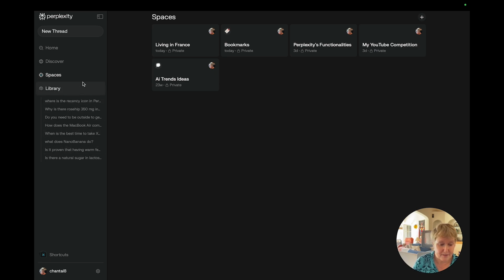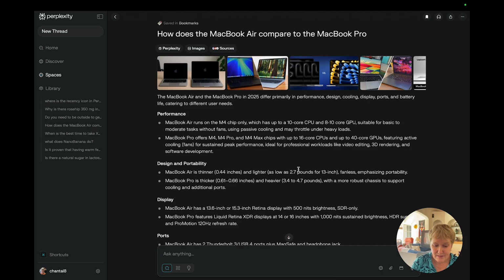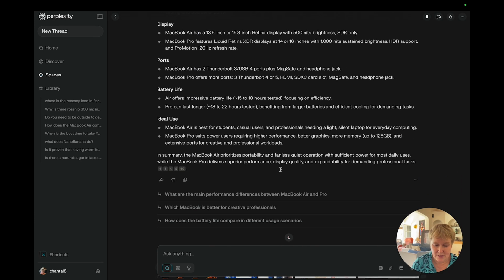Something that you have also that Google does not have is you can actually sort the answer. You can look only at the images, which they have in Google, but you can also look at the sources. And that's really interesting because you can go and check them out.